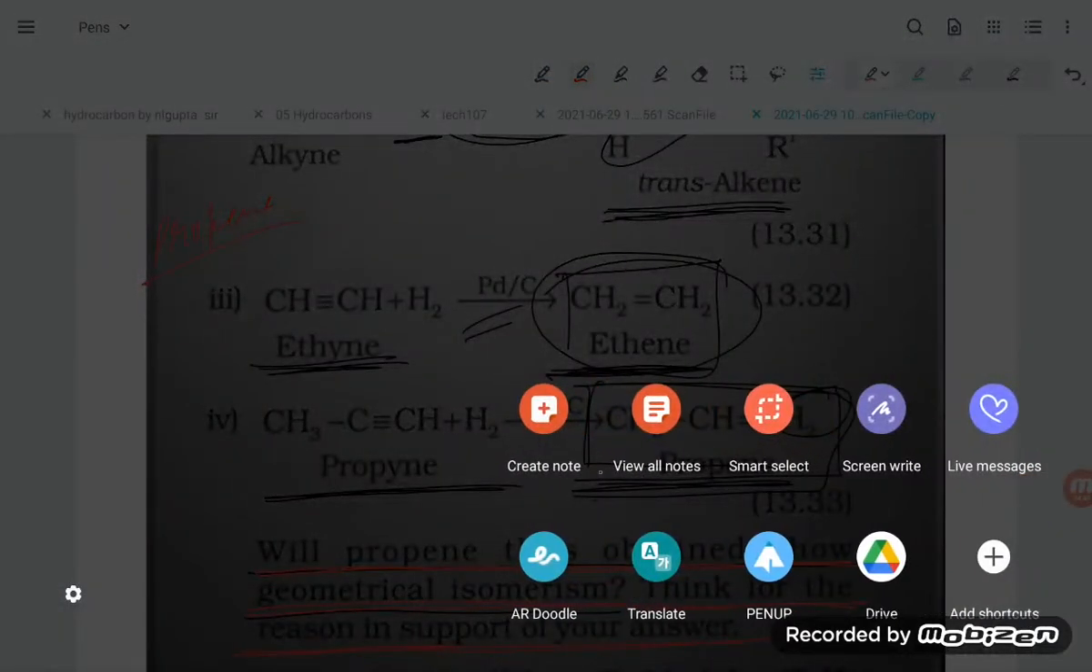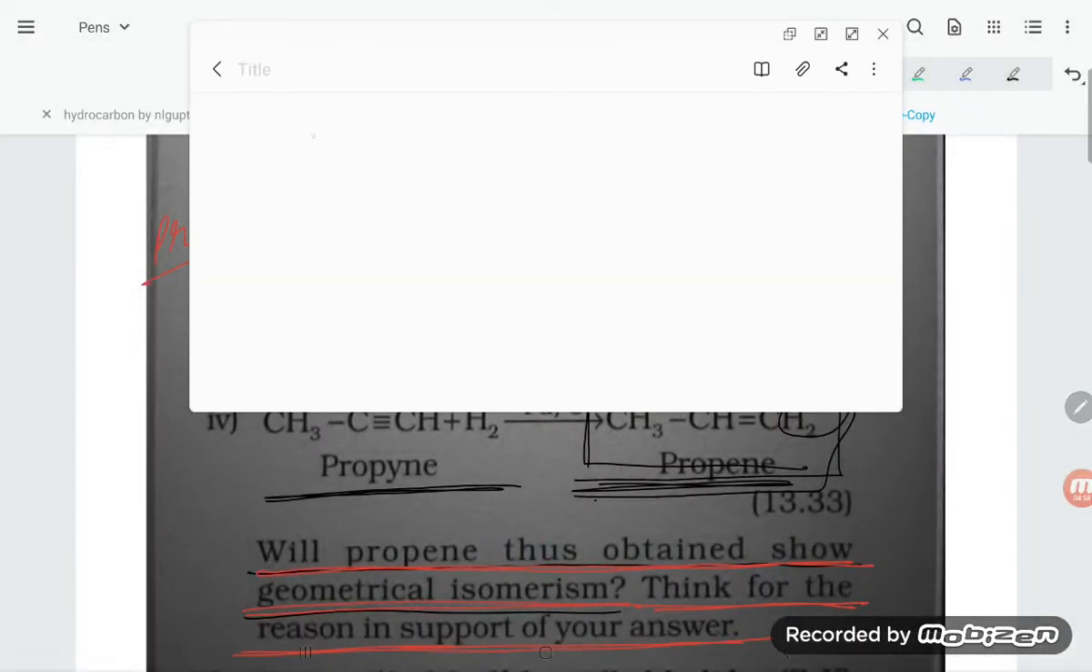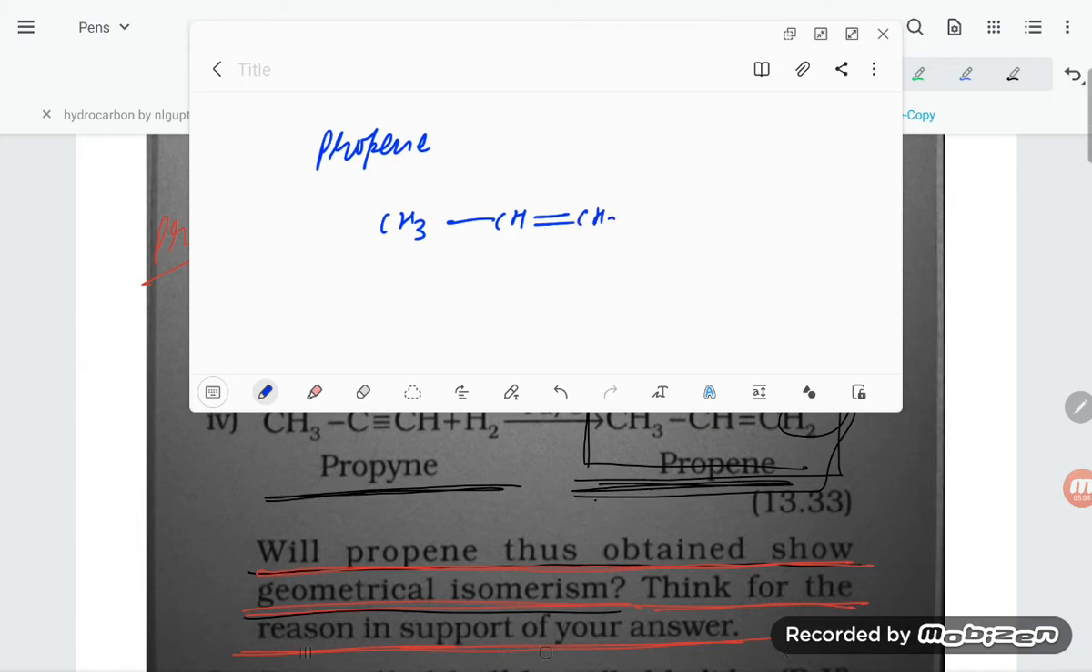Let's see, here we are taking propene. How can it show geometrical isomerism? CH3, CH, double bond, CH2. Geometrical isomerism requires two different groups on each carbon. Here on the CH2 carbon, both sides are hydrogen, so you cannot make cis and trans. So it is normal, no geometrical isomerism, propene will not show any GI.